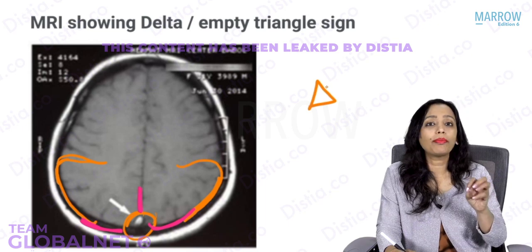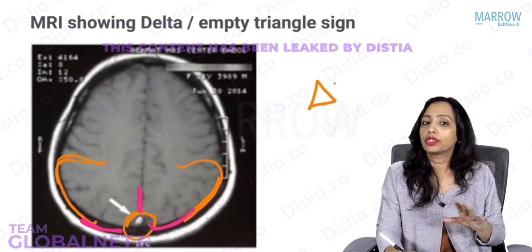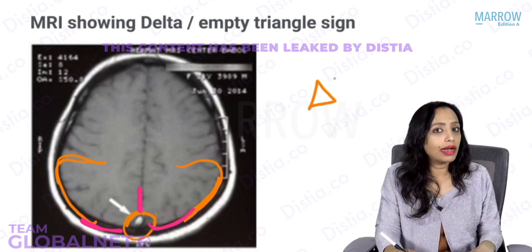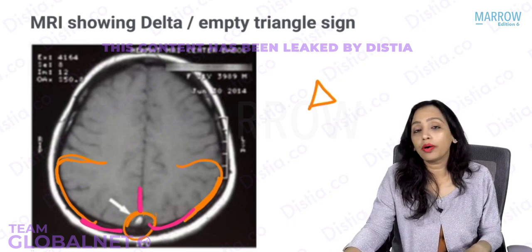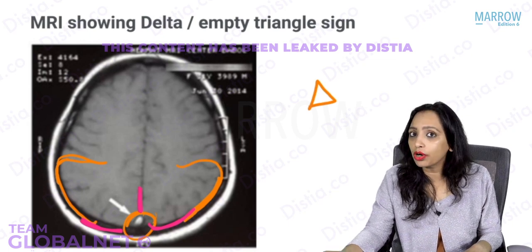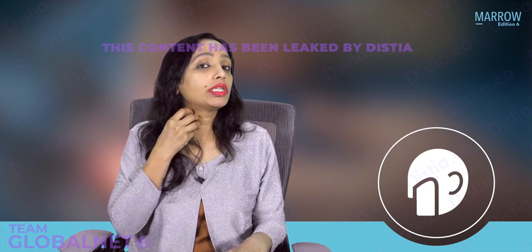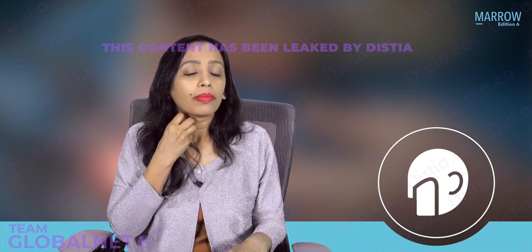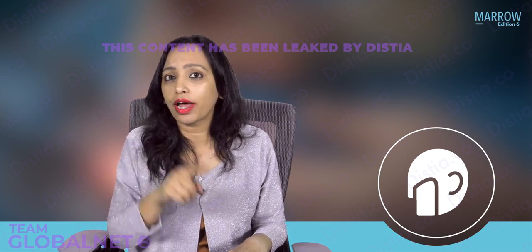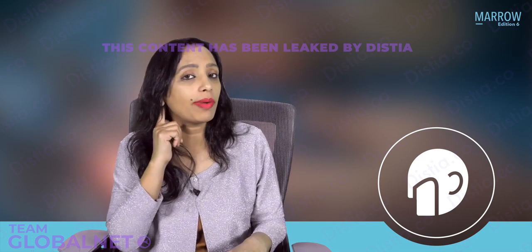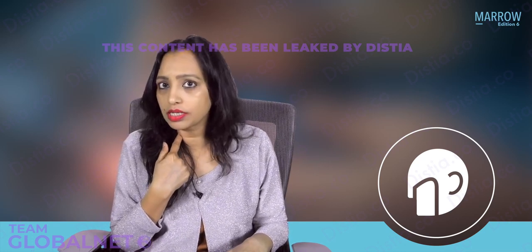Why empty triangle? The thrombus does not take up the contrast. The walls appear like an empty triangle, so it is known as an empty triangle or a delta sign. So will you be able to diagnose if the patient comes to you of otitis media with a sigmoid sinus thrombosis? Yes. Patient will have what complaint? Very severe pain over the neck, overlying the jugular vein. Edema of the mastoid with reservoir sign. If there is edema of the mastoid with reservoir sign, then your diagnosis will be mastoiditis. If there is edema of the mastoid with jugular vein area tenderness, then it is sigmoid sinus thrombosis.